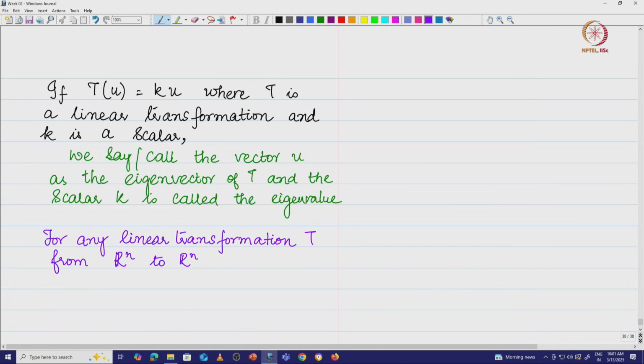The question is, do we have at least one vector which is going to remain invariant?